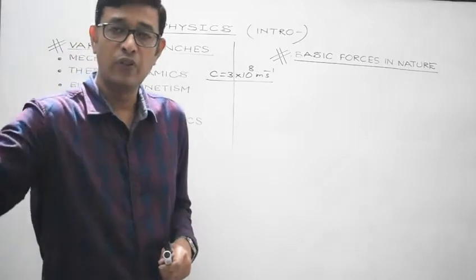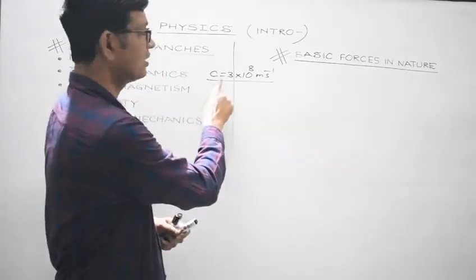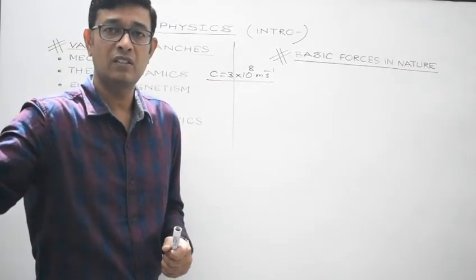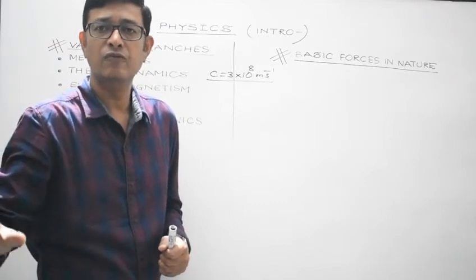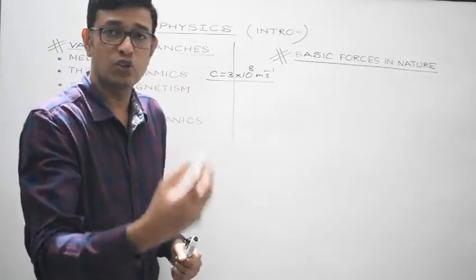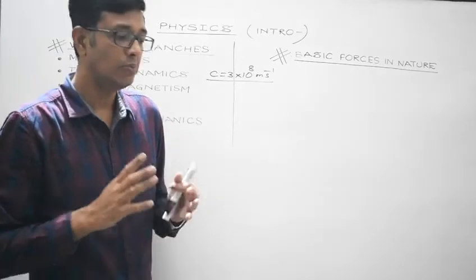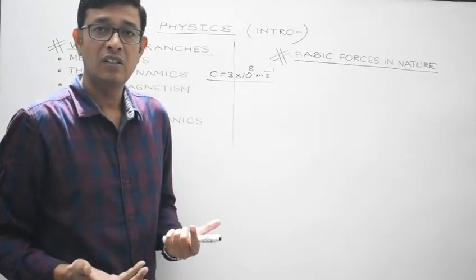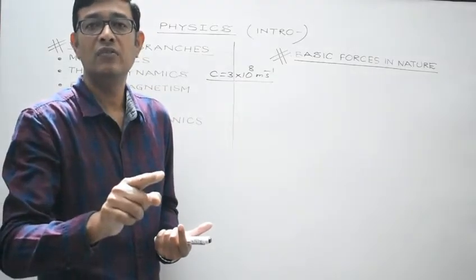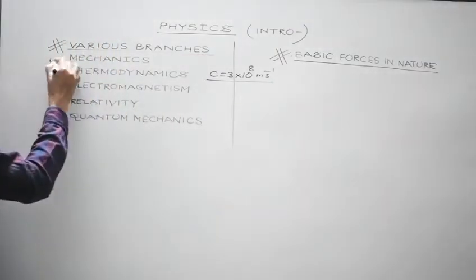So the bodies moving around us move with a much lesser speed as compared to this speed. When we study the motion of those objects having speed very less as compared to the speed of light, that comes under the category of mechanics. So mechanics is the branch of physics that deals with the study of motion of those objects which are moving at low speed. Right? So that's mechanics.